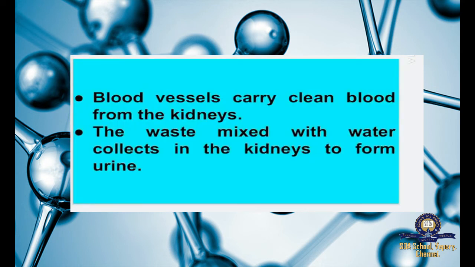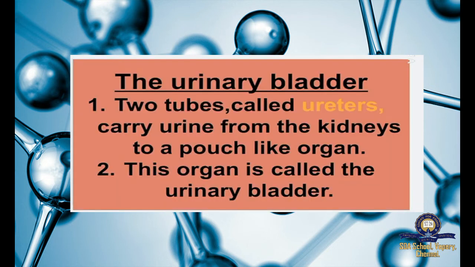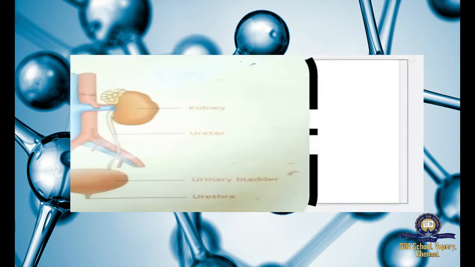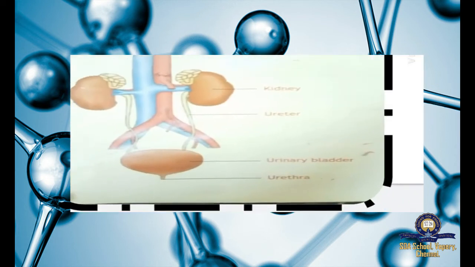Next, blood vessels carry clean blood from the kidneys. Now, what is the duty of the blood vessels? After filtering it, the blood vessels carry the clean blood from the kidneys. So, the waste that is already mixed with the water collects in the kidneys to form urine. This is how the kidneys work. Okay. So, the next one is the urinary bladder, which I have shown you here. Urinary bladder. Can you see? Pouch like a thing.